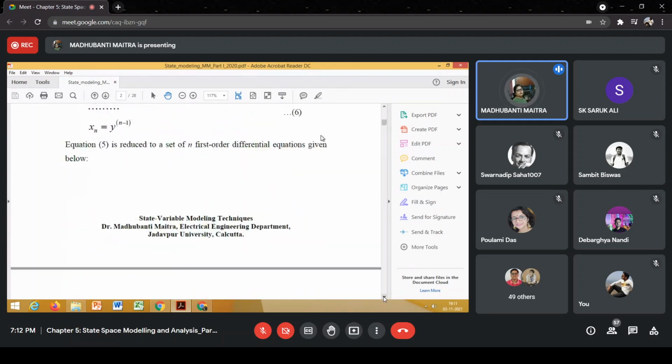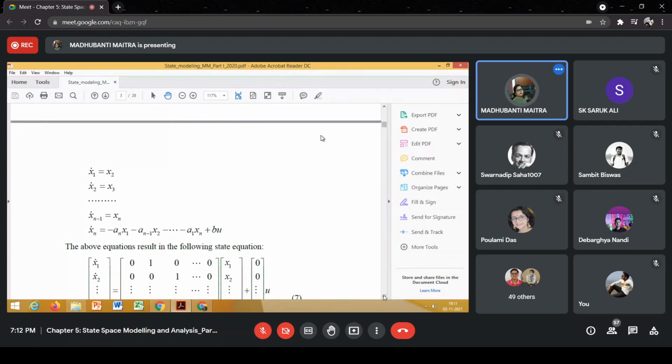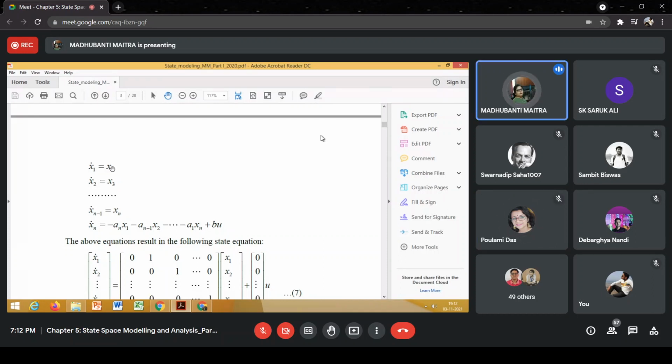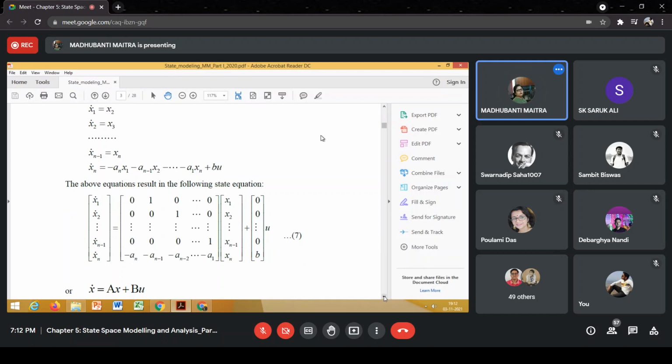Have you understood how we have derived n number of first order differential equations? Yes, ma'am. Is it absolutely clear? Yes, ma'am. So we have derived n number of first order differential equations. That means now we can write down the state equation for the system.